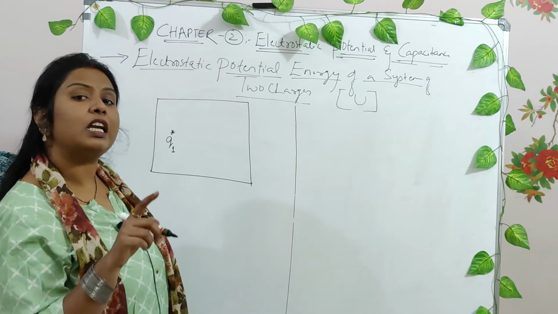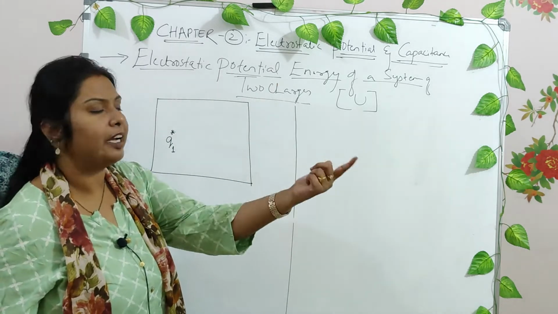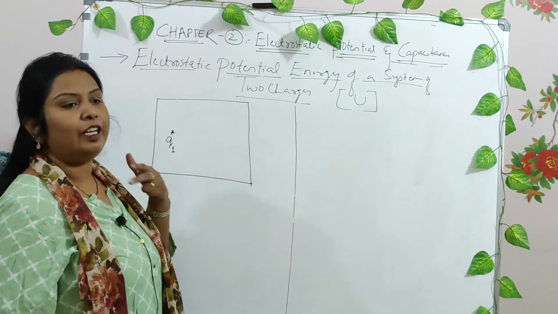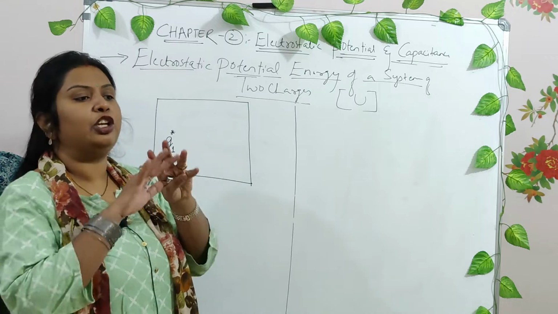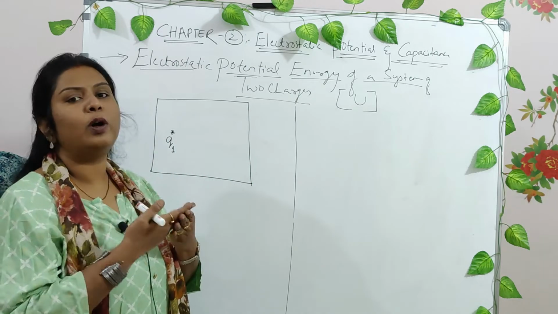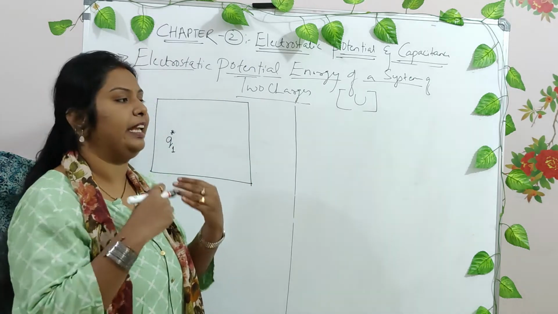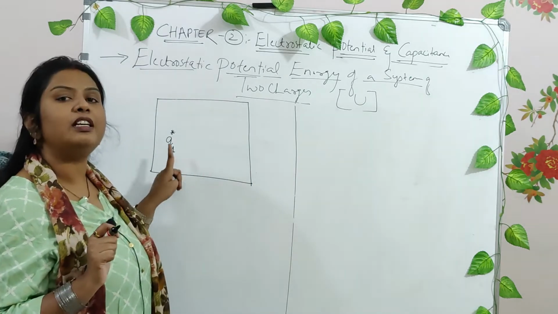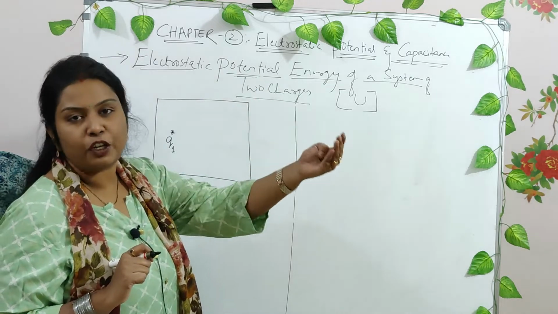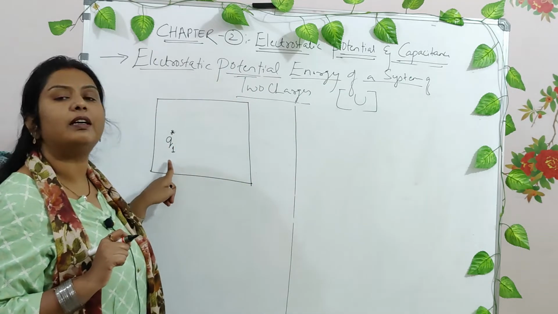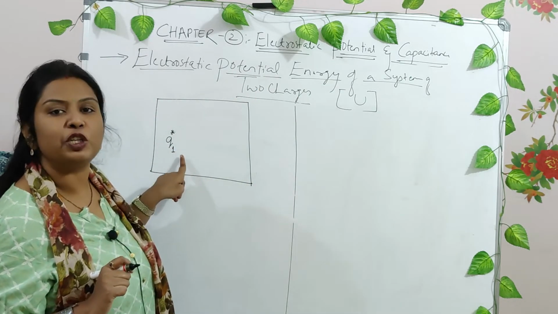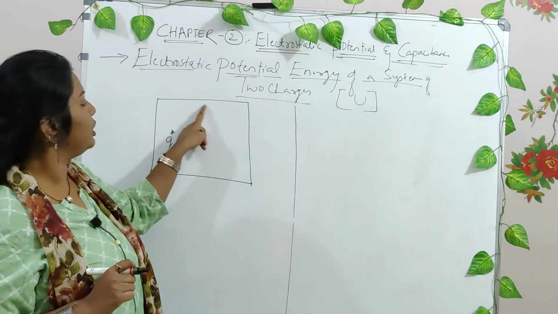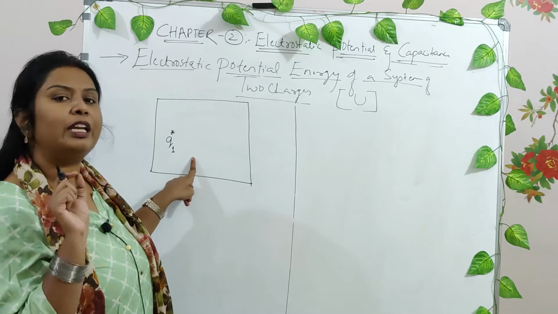Now what is the work done in bringing the charge from the infinite region to the system? What is the work done? It is 0, right? When you are bringing a charge into a no-energy region, then the work done in moving any charge to any place will be equal to 0. And hence in moving a charge Q1 from a region of infinity to this particular space, the work done will be equal to 0, right?